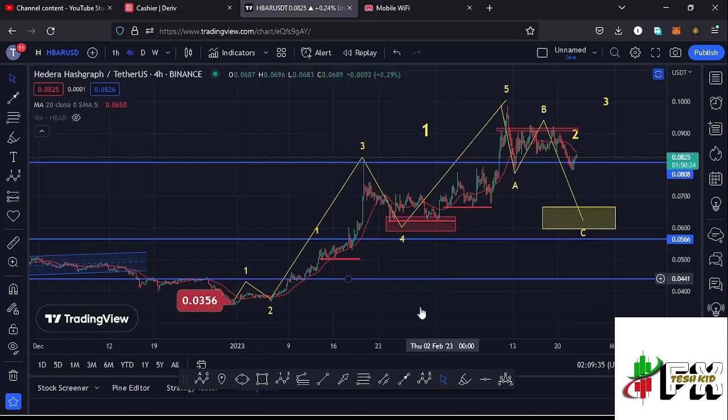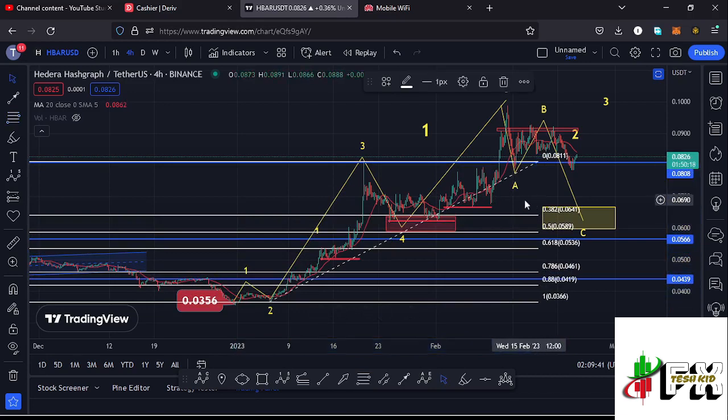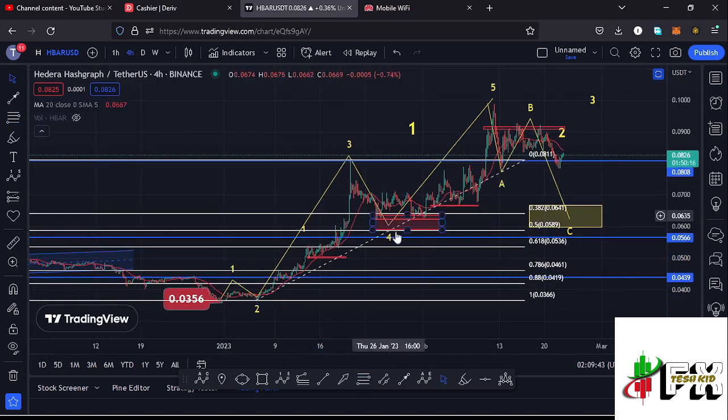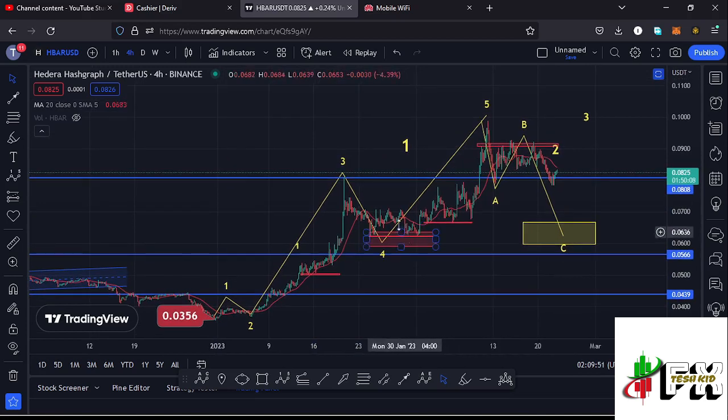And after seeing the high for that wave 3, we started this corrective structure in the formation of this wave 4, and using the Fibonacci's connecting them from the low of the second wave to the high of that wave 3, I was able to come up with a minimum target area to the lower side in the formation of that wave 4 between the fib level 0.382 and the fib level 0.5, which is a target area that we fully maximized. And after seeing the low for that fourth wave, we started that massive bounce to the upside in the formation of that wave 5 in a move that has now given us a peak at around the $0.0998 mark.